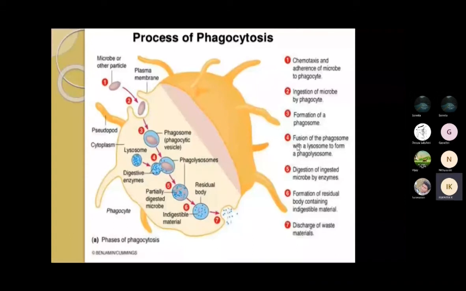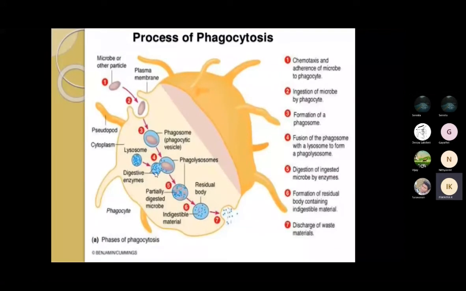So once the formation of the phagosome has happened, the second stage is ingestion of the microbe by the phagocyte. Your third stage is the formation of the phagosome, which is one vesicle it will create. And the fourth is the fusion of the phagosome with the lysosomes to form a phagolysosome.